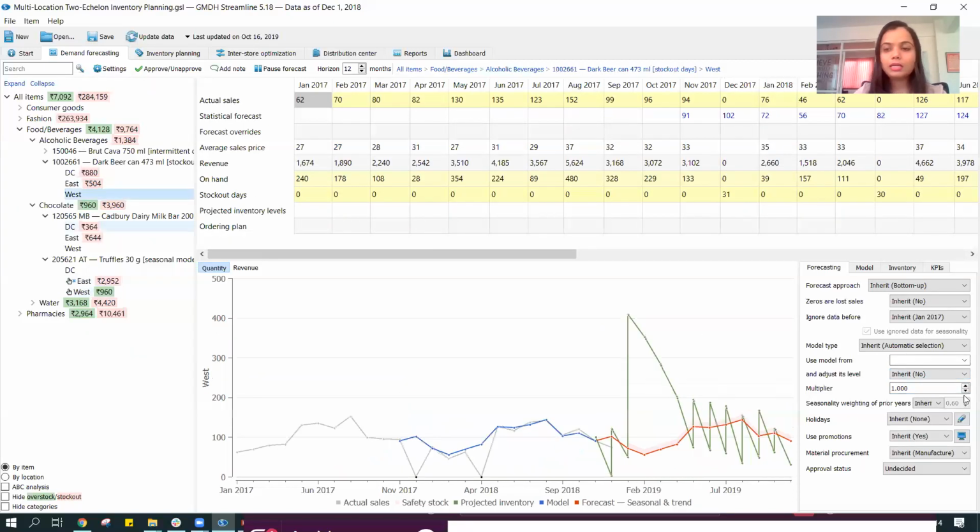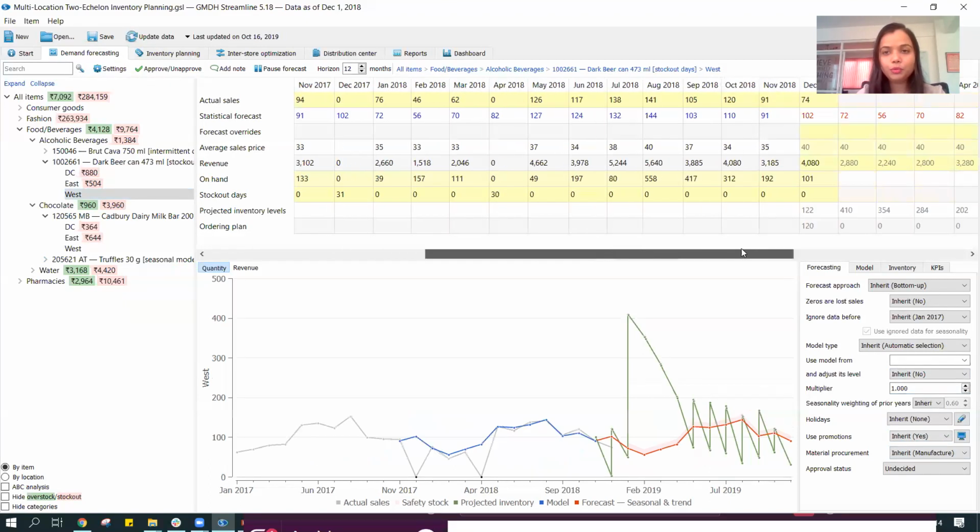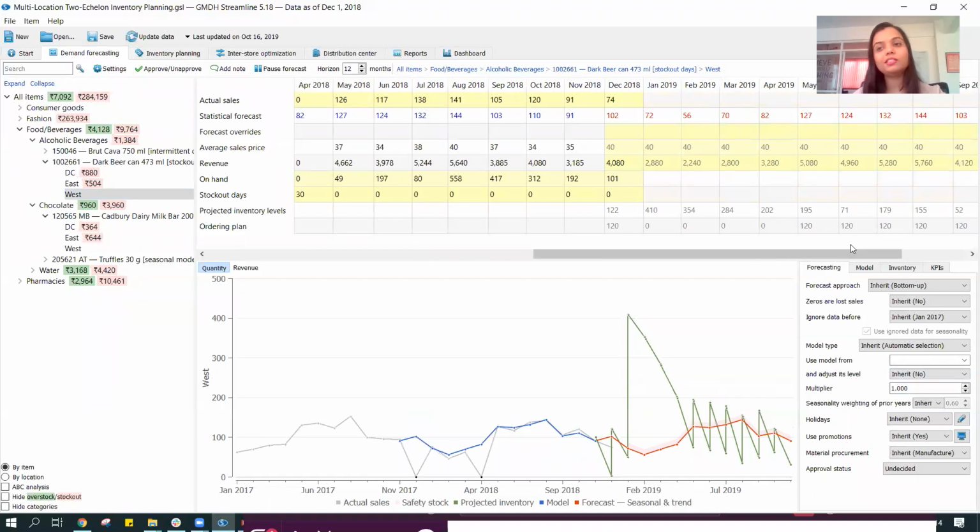So that is another feature which is available in the system. Apart from that, we can use the promotions. I'll not get into much detail of promotions because that's honestly quite a diverse segment. However, what I want to focus on is this screen where we can see the actual sales, the statistical number automatically generated by the models in the backend by the system.